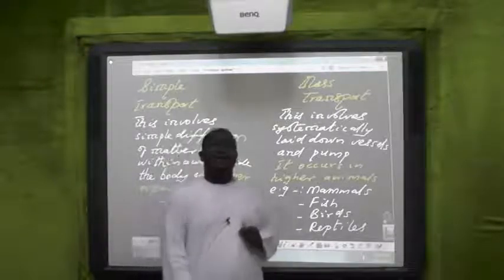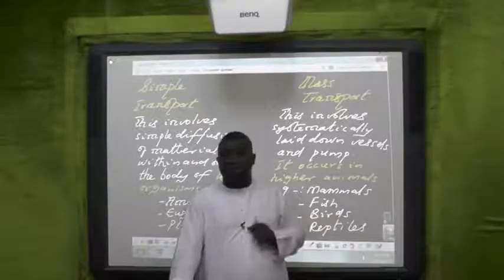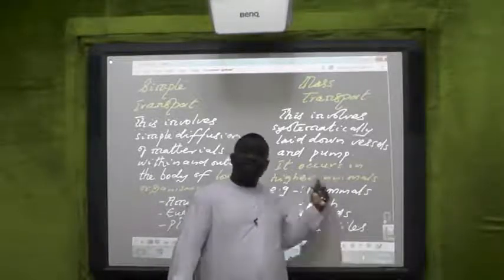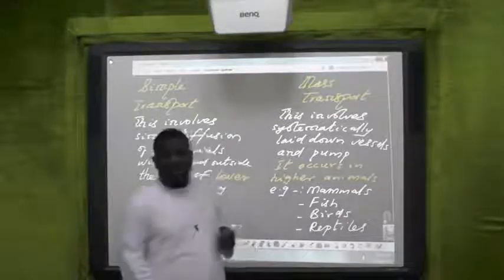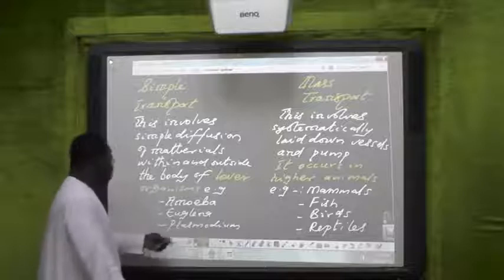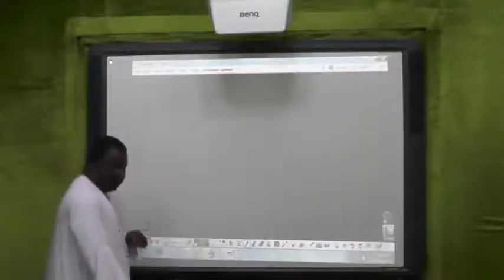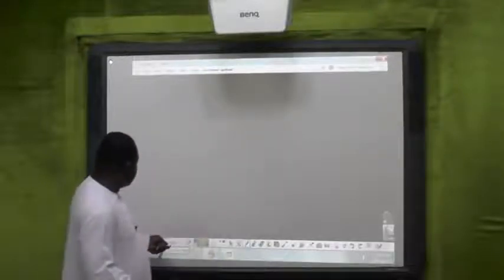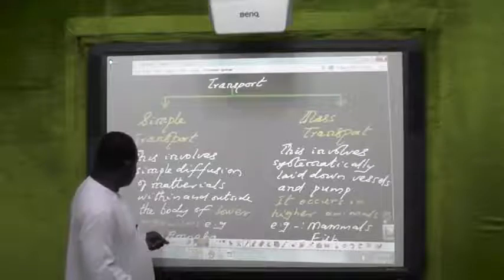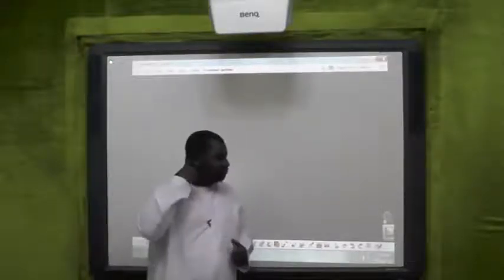Let's now look at the features of this mass transport system, the properties of this mass transport system. But before I look at the features, let me talk briefly about the simple transport system.